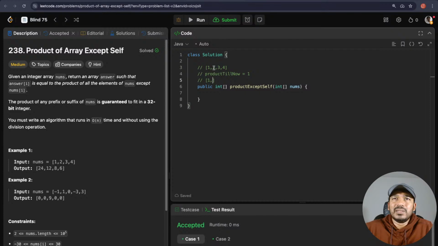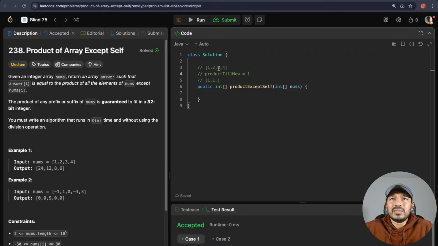For the second index, we won't consider the second index itself, right? Product until now is the product of all the values at the indexes before this one. So product until now was 1. Let's do 1 cross 1, that is 1. Product until now will be 1 only.